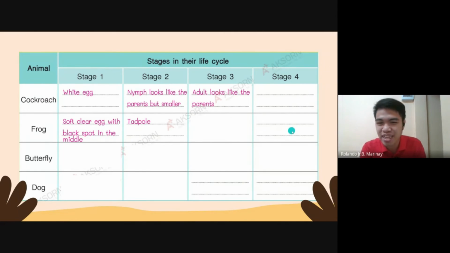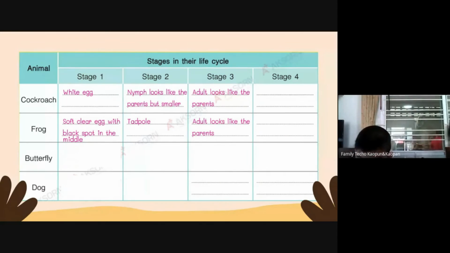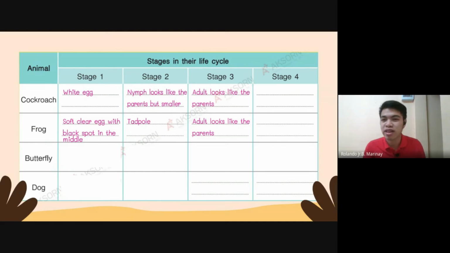Finished. Okay. So let's go to stage 3. Stage 3 of the frog is an adult. The adult looks like the parent, so it's called adult. Okay, very good. It looks like the mommy and daddy frog.